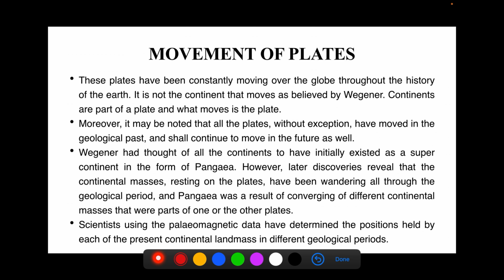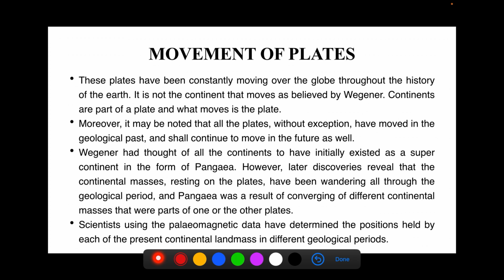Now we have to see that we have something already, we have seen in the previous slides, that there's something like plate tectonic theory, that plates are moving. Now we have to understand how actually plates move. So let's study it. These plates have been constantly moving over the globe throughout the history of Earth.